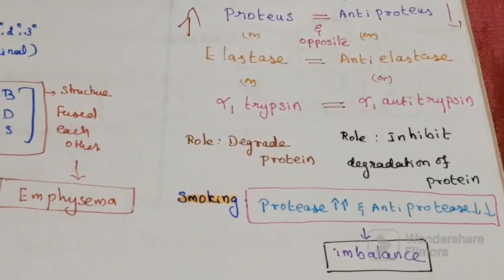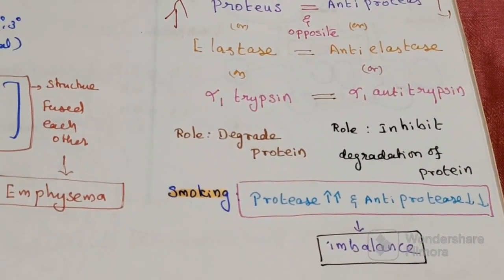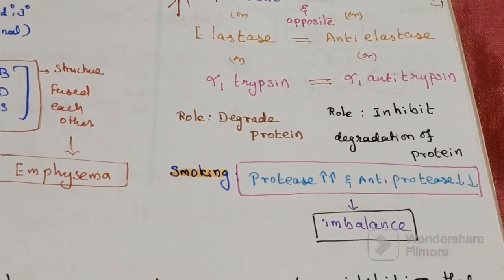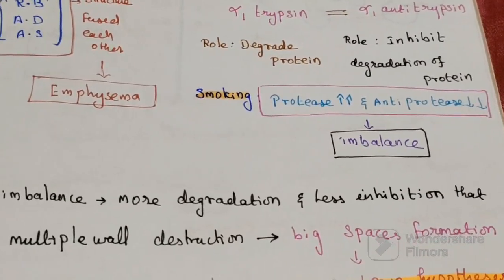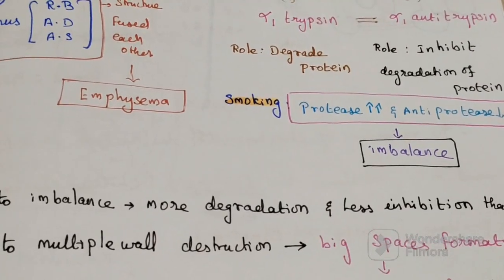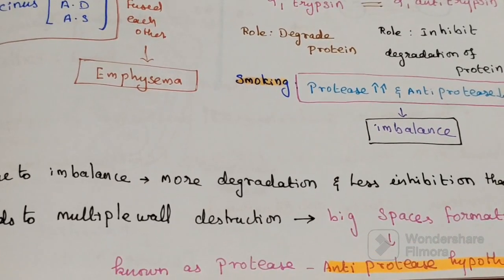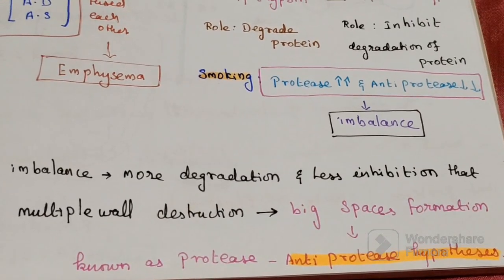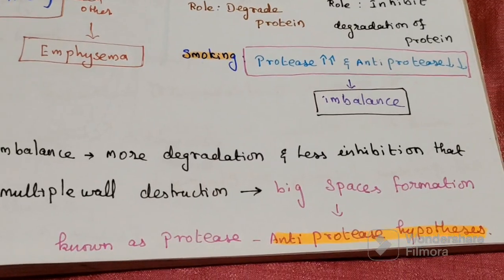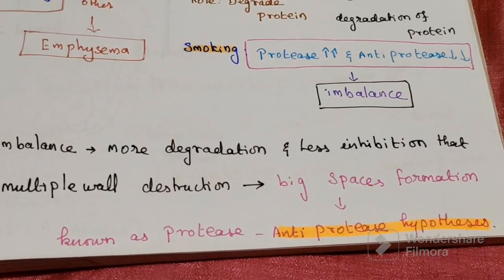Protease increases and antiprotease decreases because of smoking. This is an imbalance. Due to the imbalance, there is more degradation and less inhibition, which leads to destruction of the wall, fusion of multiple walls, and big space formation, the bullae. This is known as the protease-antiprotease theory or hypothesis.